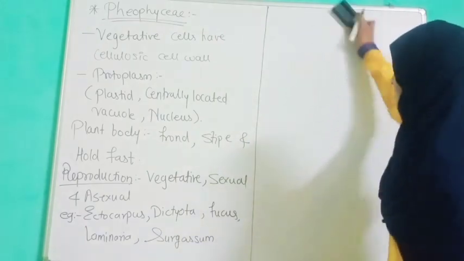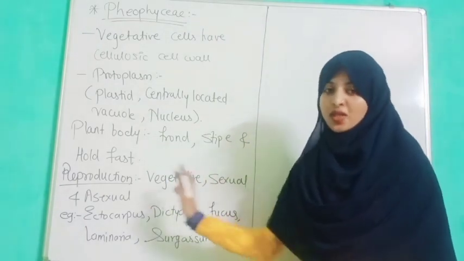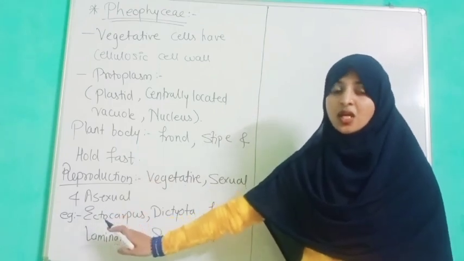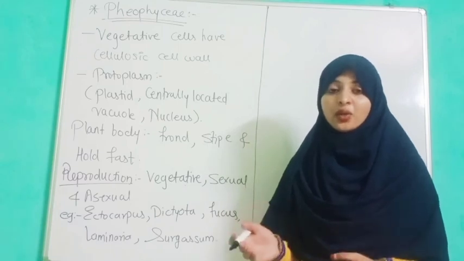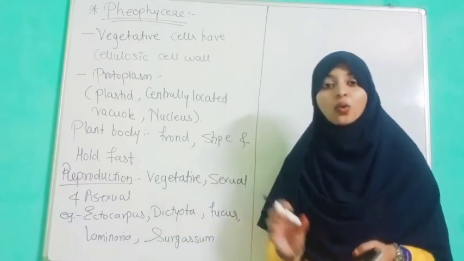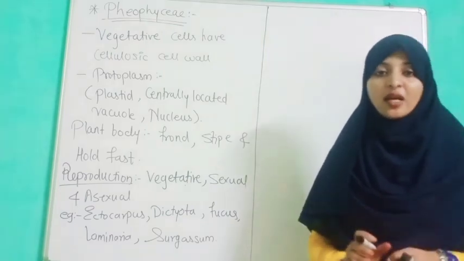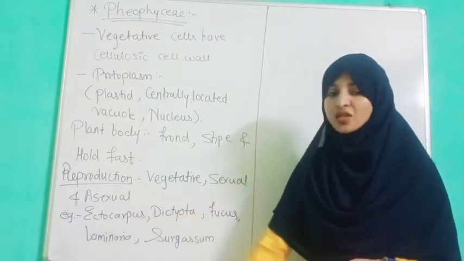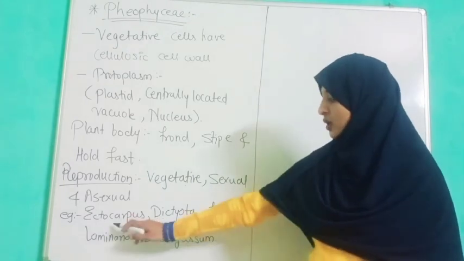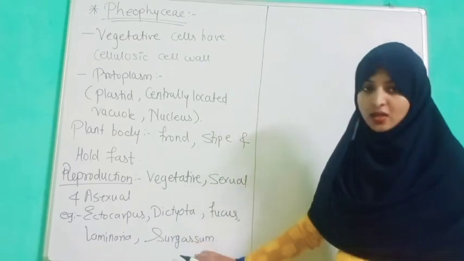So we have discussed vegetative, sexual and asexual reproduction. The gametes unite inside the oogonium. The oogonium is a sac where the gametes are fused. The examples given are Ectocarpus, Dictyota, Fucus, Laminaria and Sargassum.